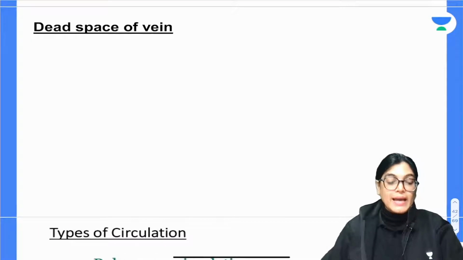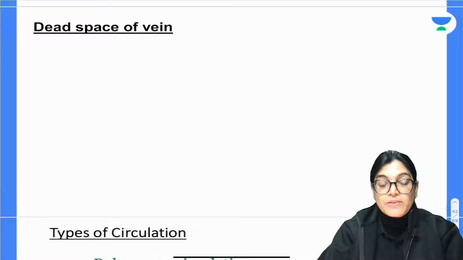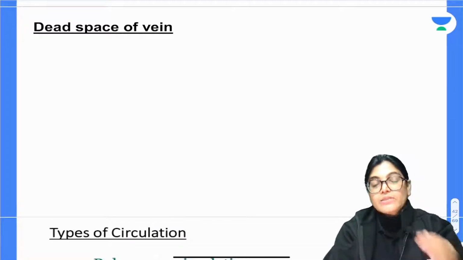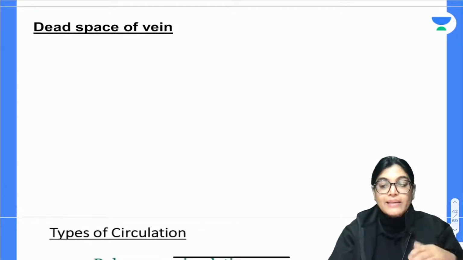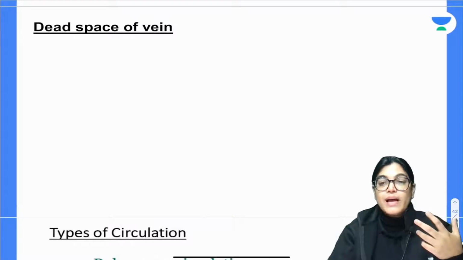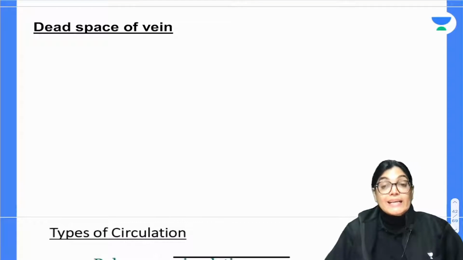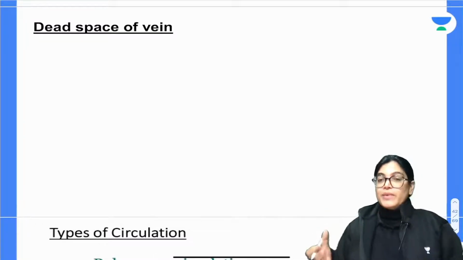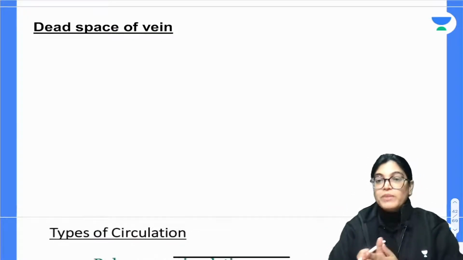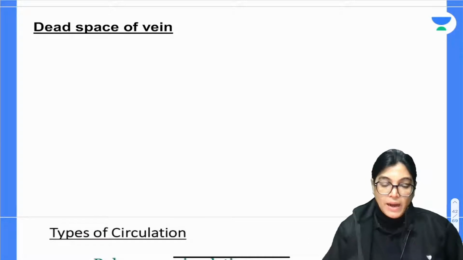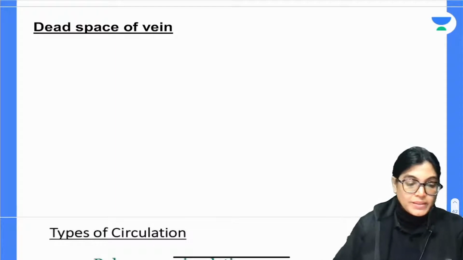Now moving on, I would also like to tell you about the dead space of the vein. Large veins are surrounded by certain dead space, so that this space can allow expansion of veins, which happens during increased venous return. For example, some veins are surrounded by this dead space: femoral vein in femoral sheath, and pulmonary vein, basically inferior pulmonary vein in the pulmonary ligament. This is the space which gives you the space for dilatation.